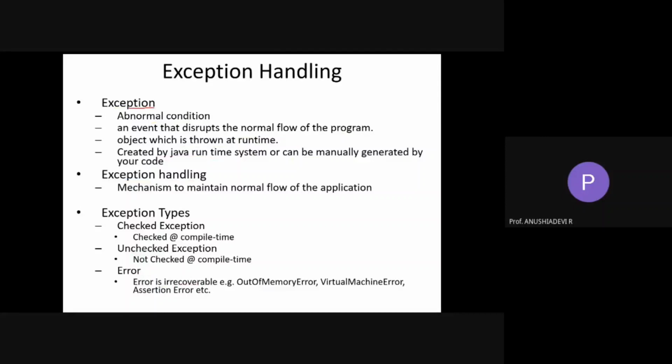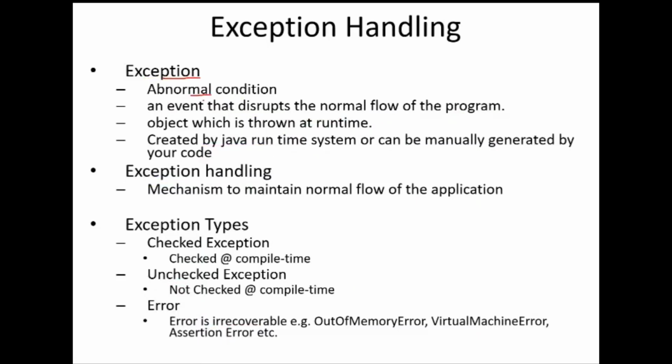The exception is nothing but an abnormal condition. Abnormal condition means that it disturbs the normal flow of the program. So the program is terminated abnormally, and during that time an object is thrown. That is called an exception.